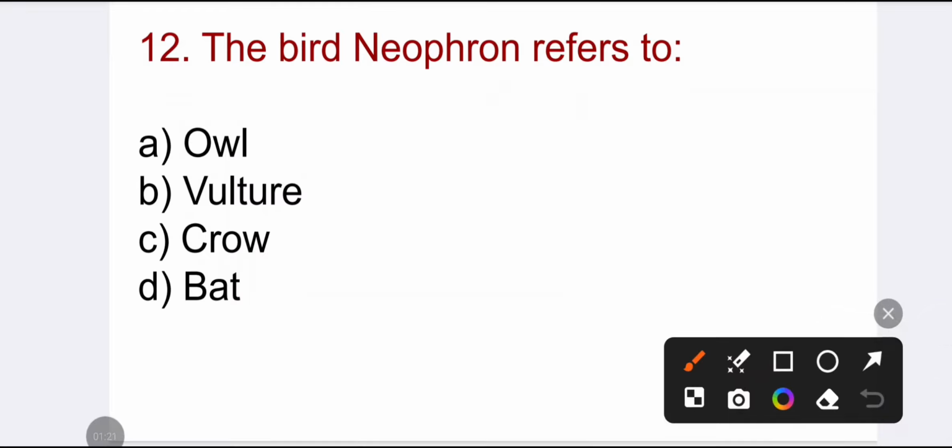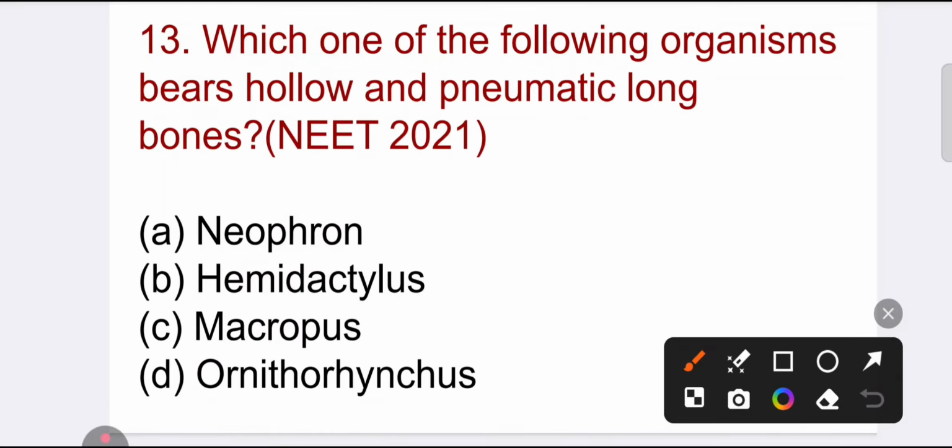The word Neophron refers to vulture. Which one of the following organisms bears hollow and pneumatic long bones?